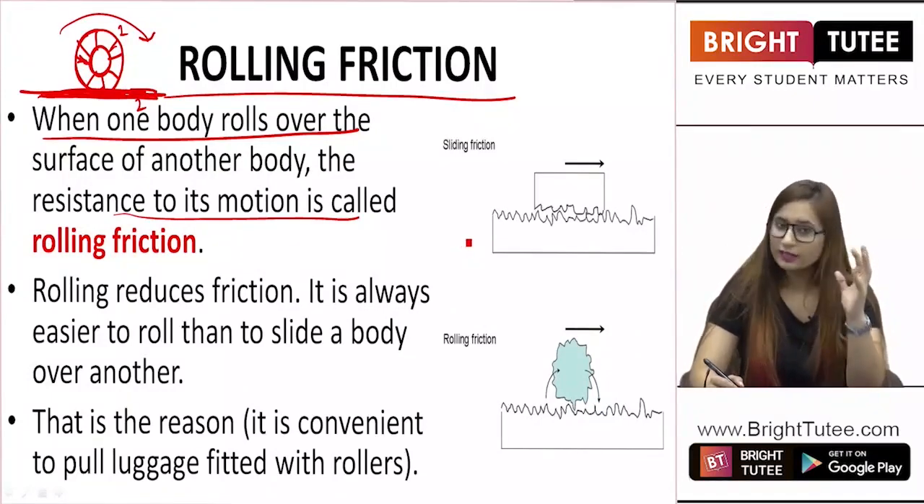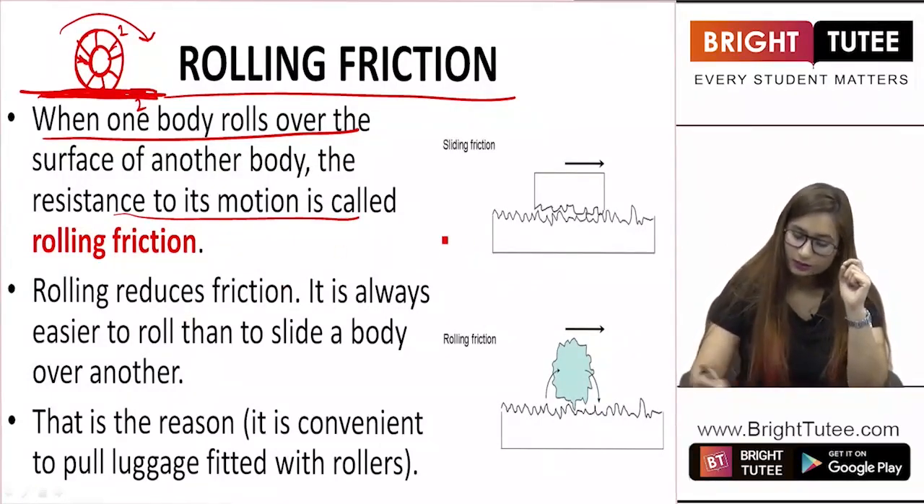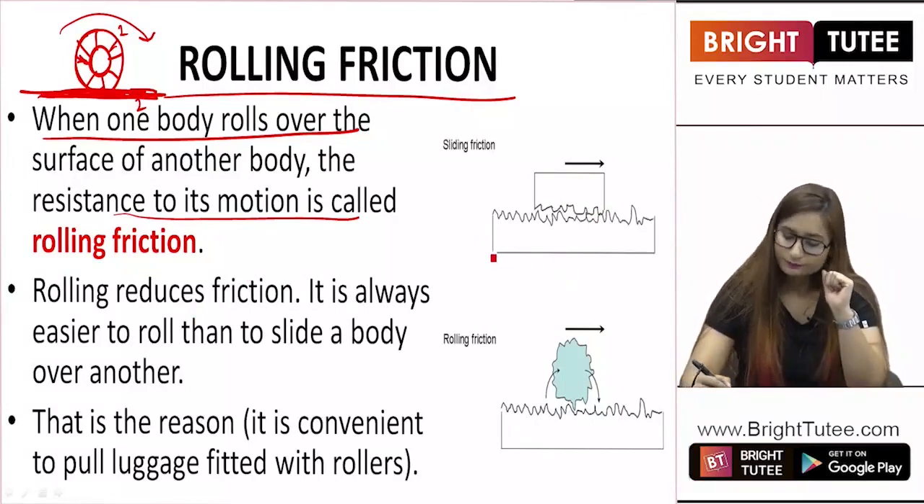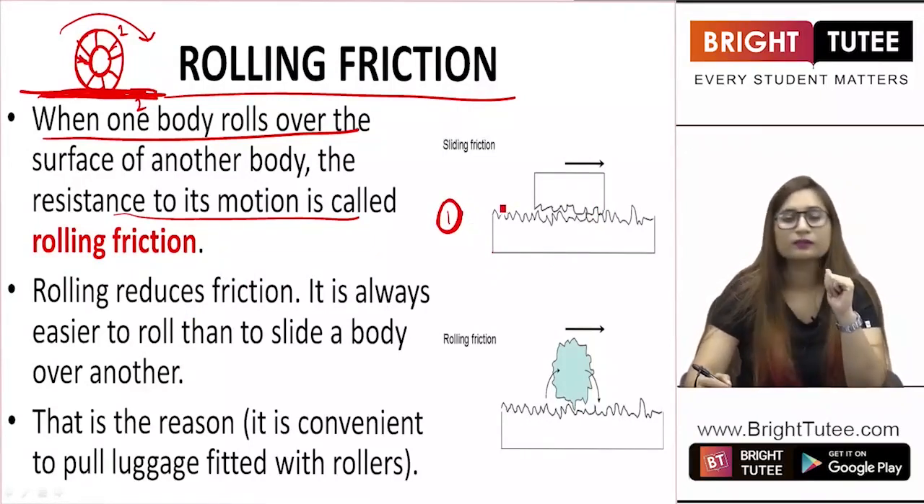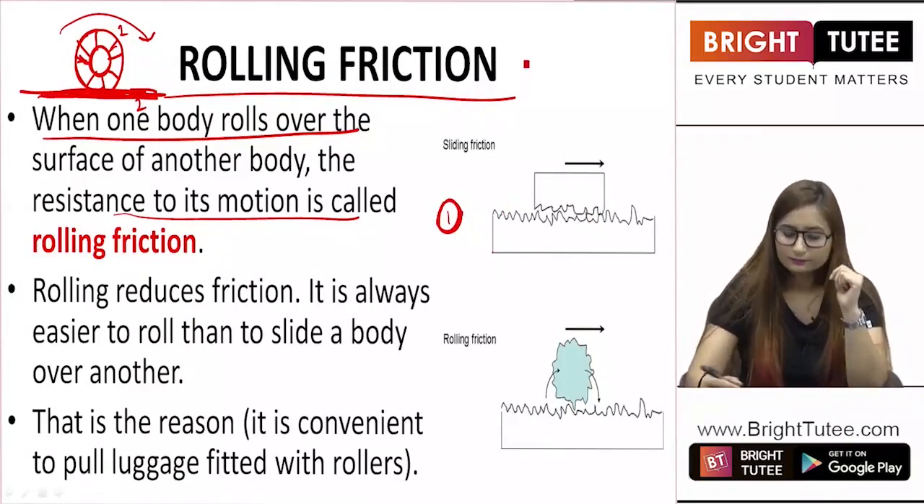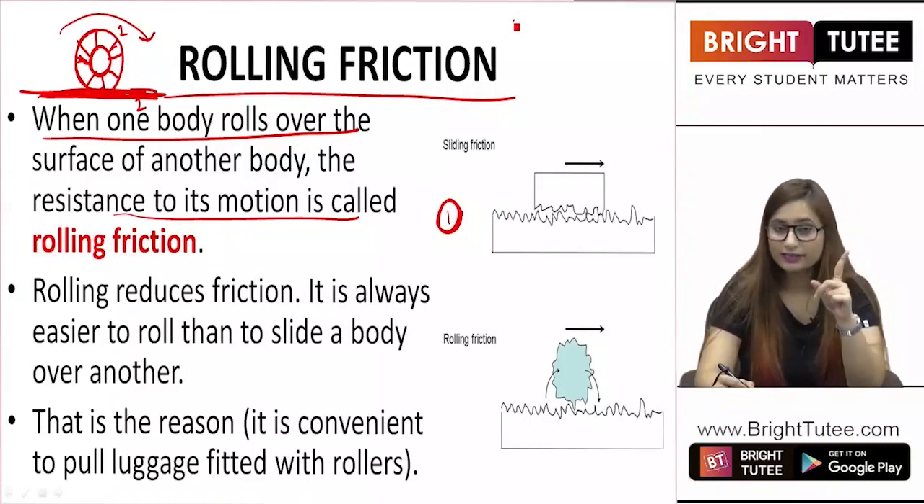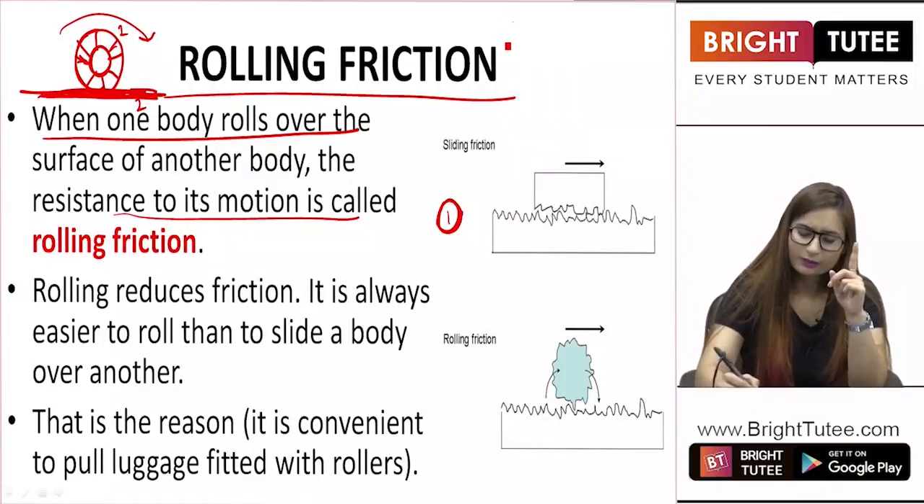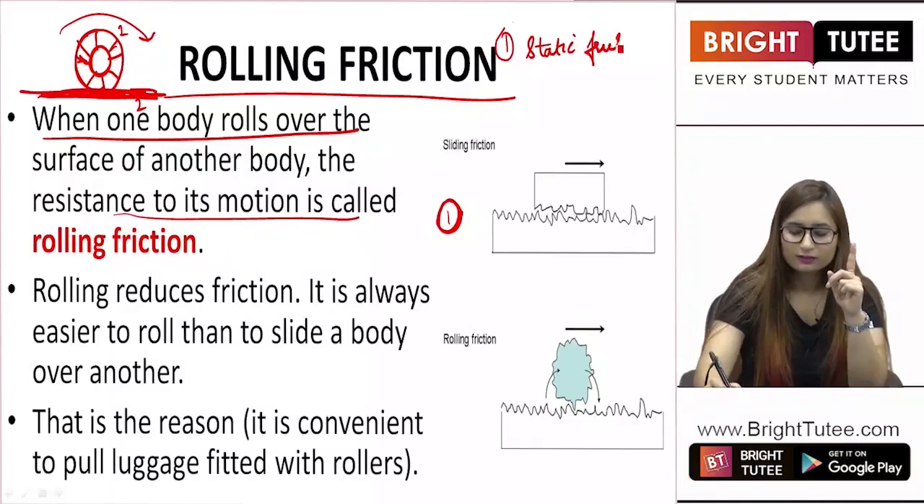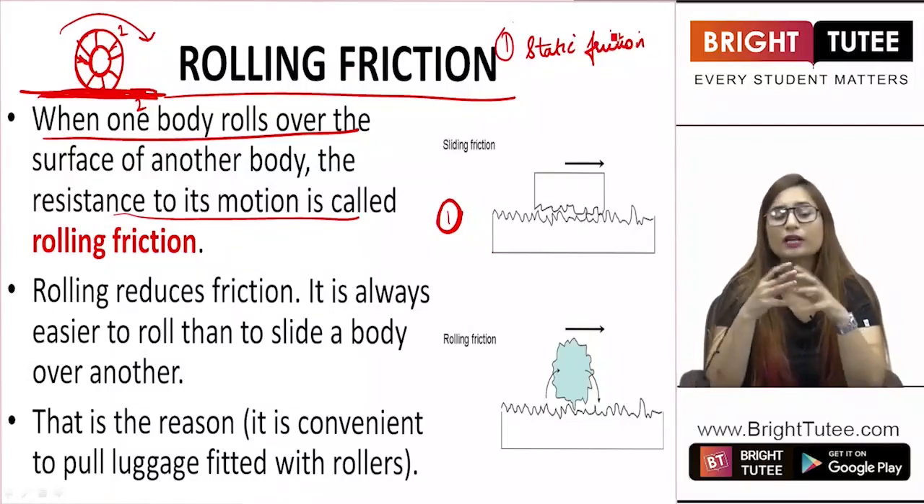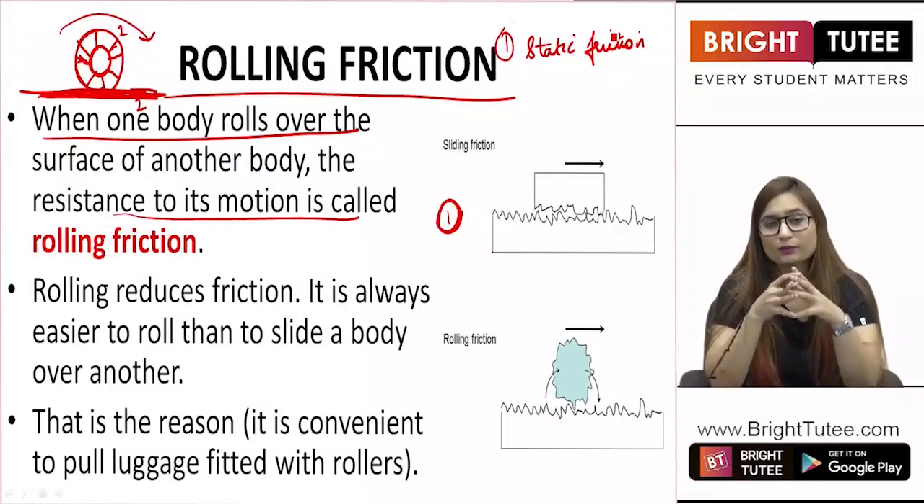Now students, there is a picture in front of you. In the first picture we are talking about sliding friction, as we studied in the first or second lecture, that there are 3 kinds of friction. First one was static friction, in which you tried to move a static body which was not moving earlier.